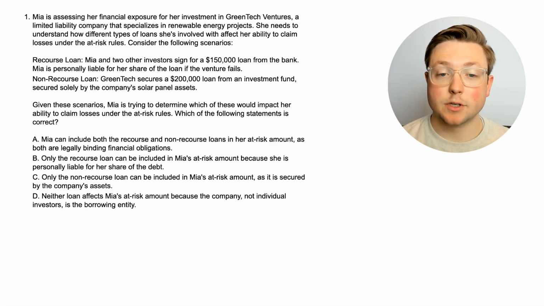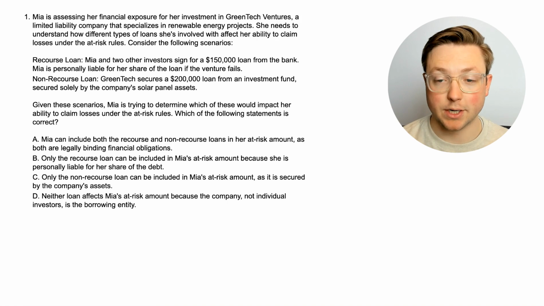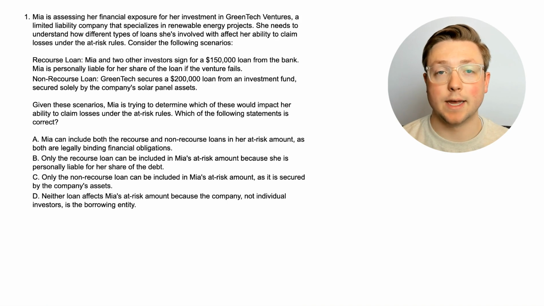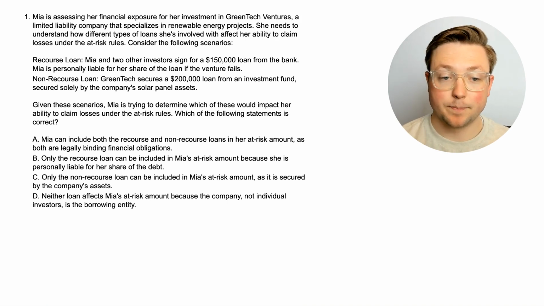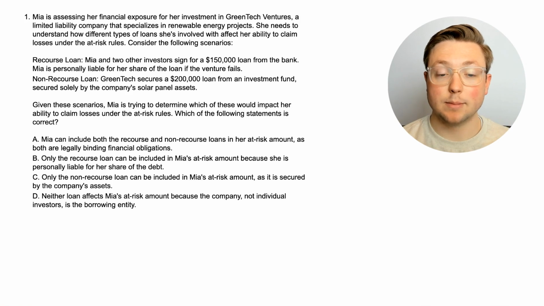Mia is assessing her financial exposure for her investment in Green Tech Ventures, a limited liability company that specializes in renewable energy projects. She needs to understand how different types of loans she's involved with affect her ability to claim losses under the at-risk rules. Consider the following scenarios. She has a recourse loan, where Mia and 2 other investors sign for a $150,000 loan from the bank. Mia is personally liable for her share of the loan if the venture fails. And there's a non-recourse loan, where Green Tech secures a $200,000 loan from an investment fund secured solely by the company's solar panel assets. Given these scenarios, Mia is trying to determine which of these would impact her ability to claim losses under the at-risk rules. Which of the following statements is correct?